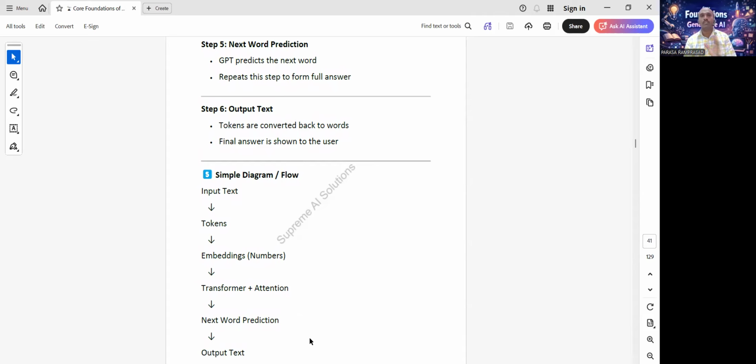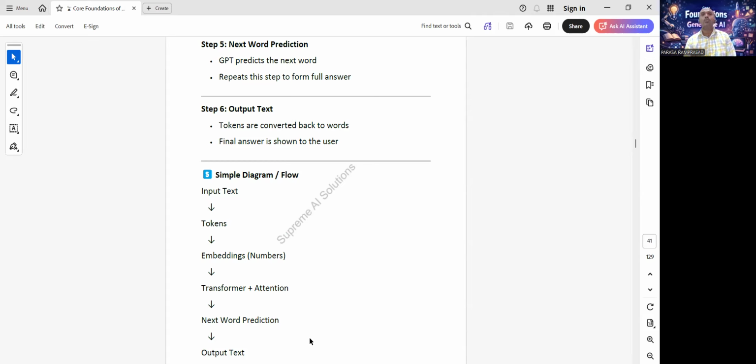Important truth. GPT does not generate the full answer at once. It predicts step by step. This is why it can stop in between also.